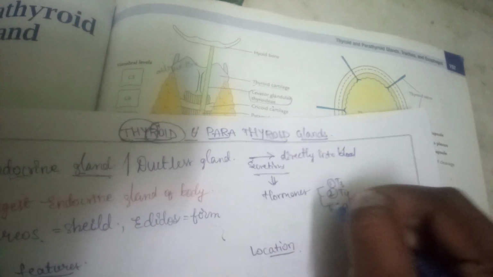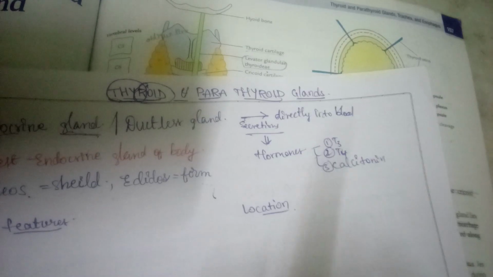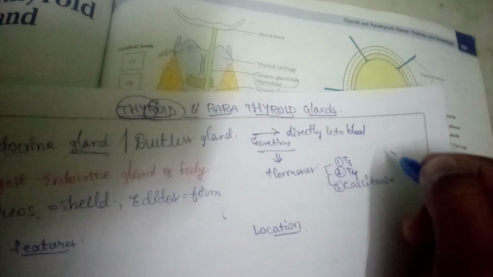What hormones? Yeah, the thyroid gland secretes 3 hormones. What are those 3 hormones? First T3, T4 and calcitonin. Okay, these are the 3 hormones secreted by our thyroid gland. So they mainly,